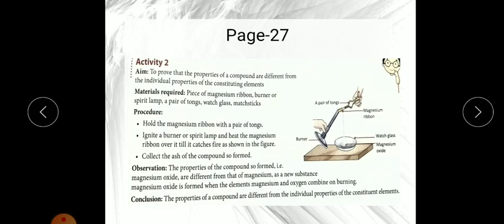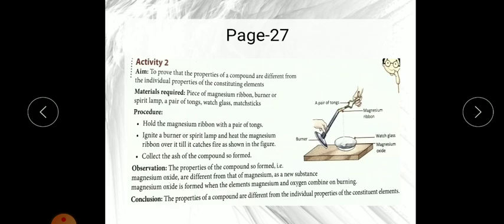When the magnesium ribbon comes in contact with oxygen, because oxygen supports burning, the oxygen reacts with magnesium, whose symbol is Mg, and it forms magnesium oxide.